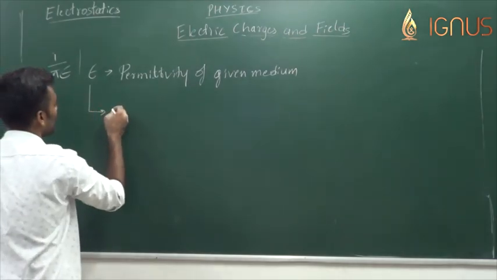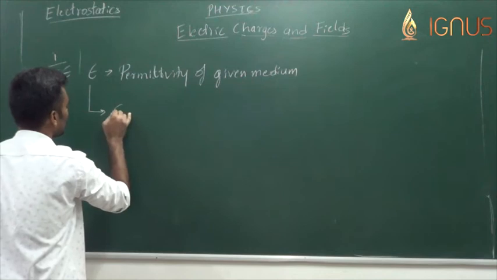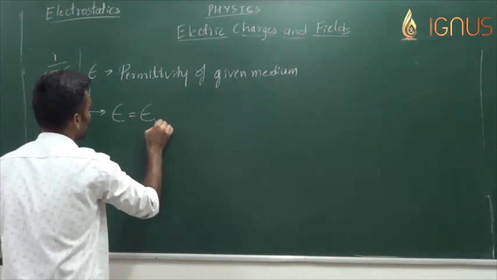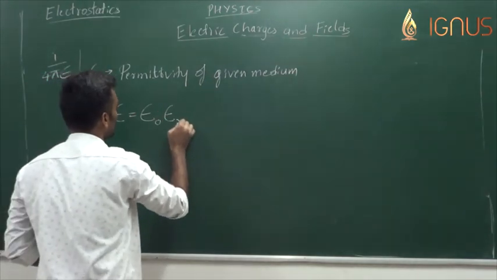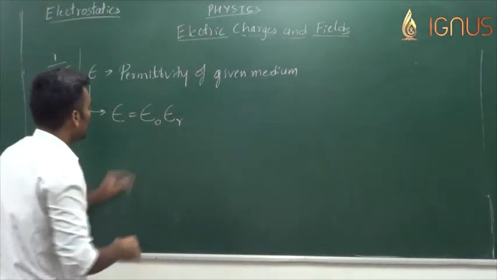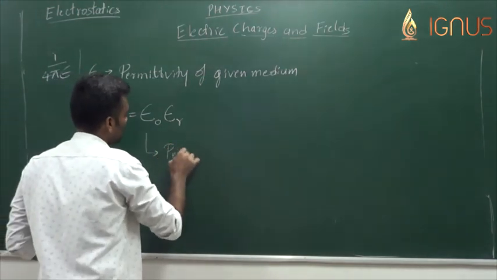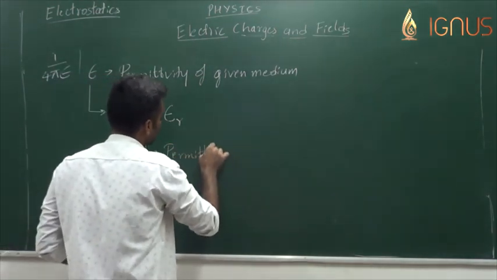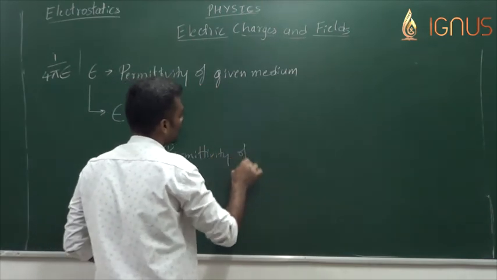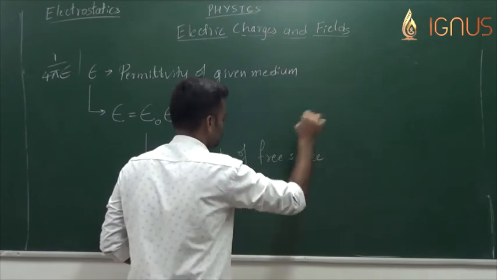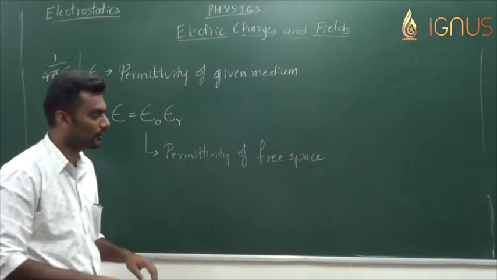this epsilon is later taken with two terms combined together. Epsilon is equal to epsilon naught into epsilon r. This epsilon naught is the permittivity of free space, which has a particular constant value.